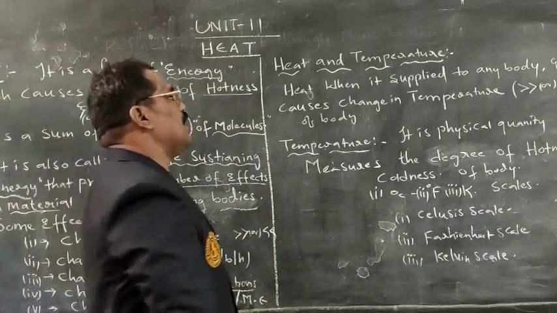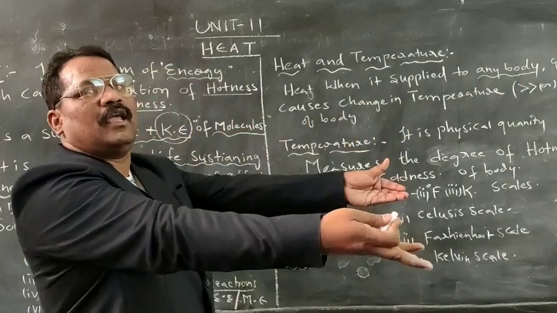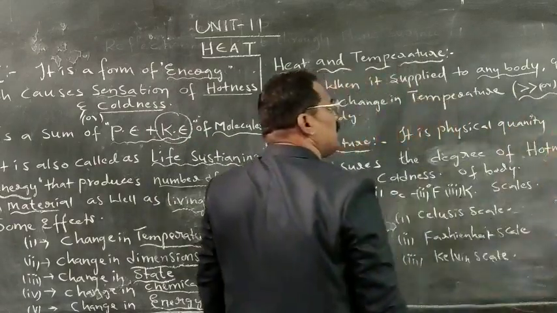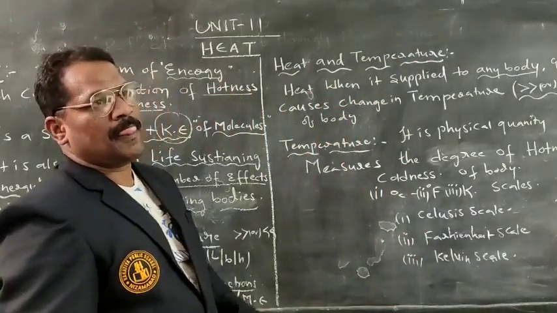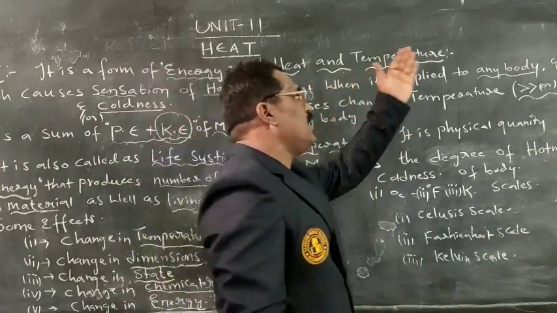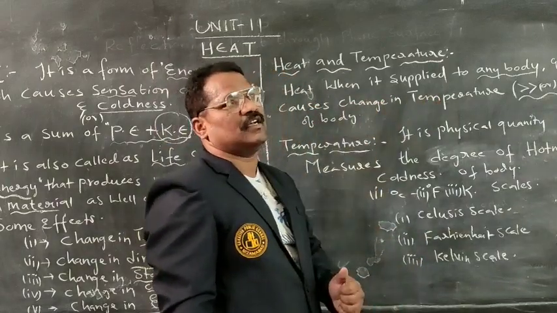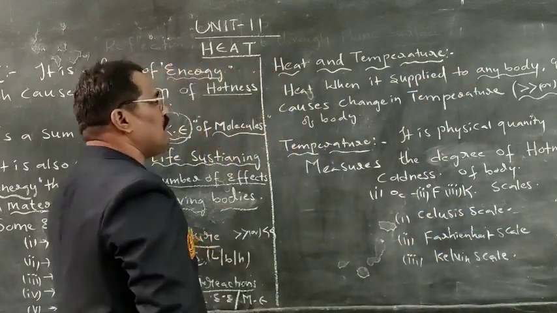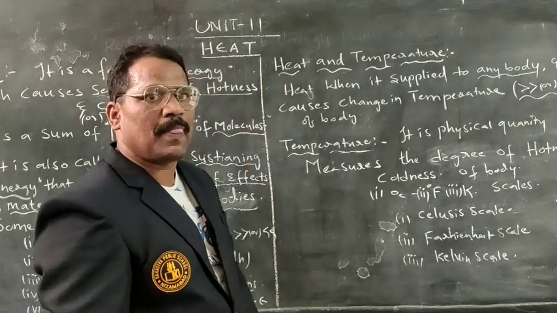Heat is nothing but energy that can be supplied to any body. Generally, how is it supplied? By a change in temperature. How does the temperature change? Either it may increase or it may decrease. Due to this change in temperature, heat can be supplied to any body. It causes a change in the temperature of the body, either increasing or decreasing. That is what we call heat.